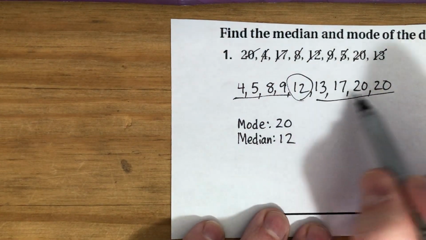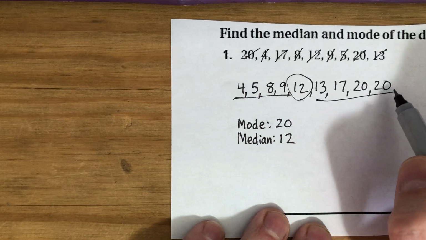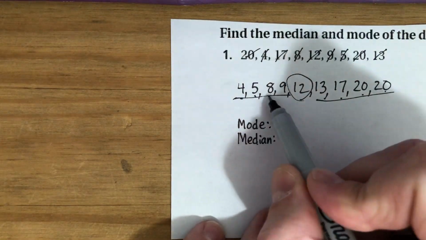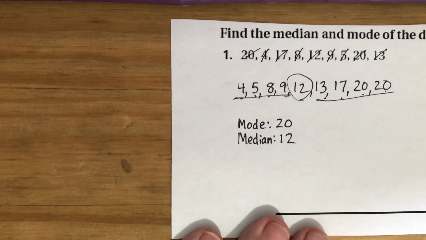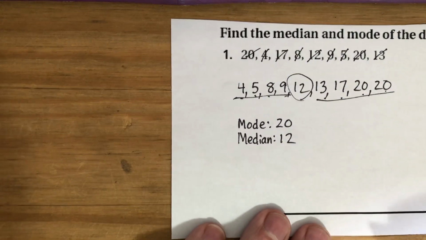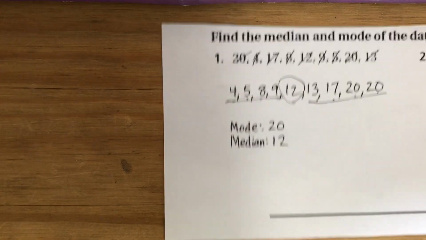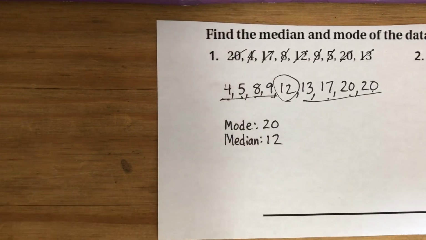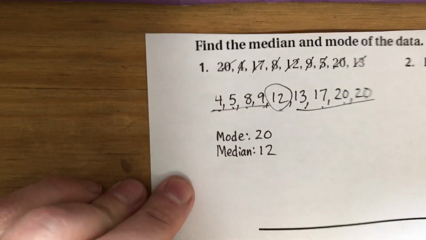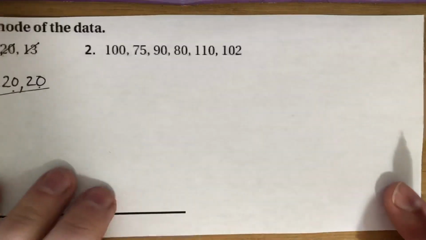So this is why I typically underline and double check the counting: 1, 2, 3, 4, 1, 2, 3, 4, to make sure I've got the same amount of terms to the left and to the right of what I perceive as the median. That grid paper, or graph paper, that I used before would also be a really handy way to double check that work.